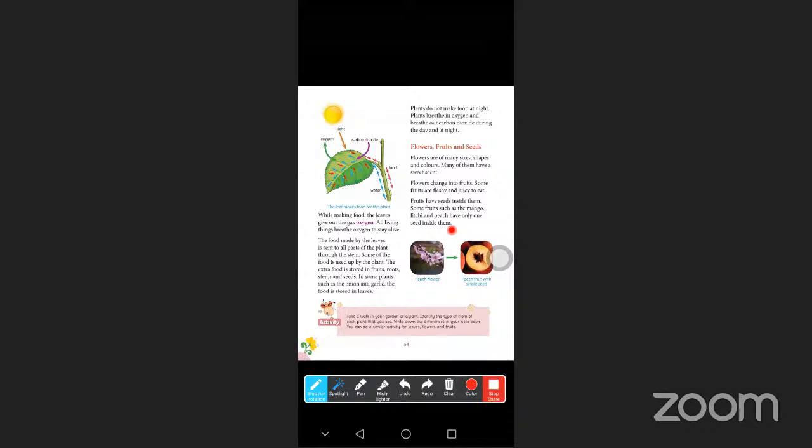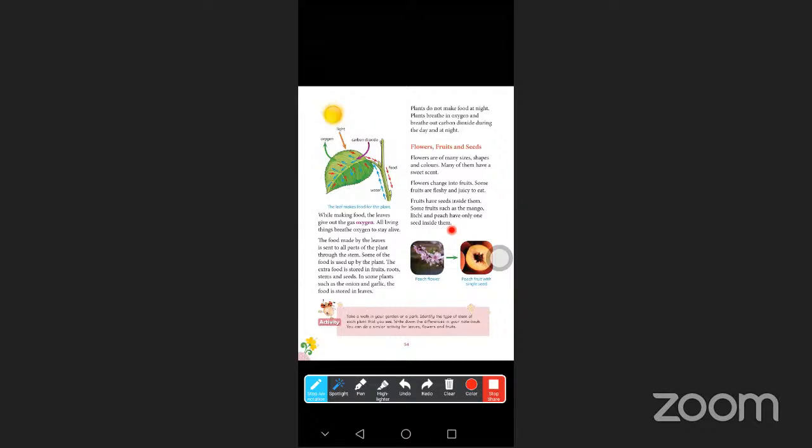So only one seed is there. What are those fruits? Mango, and also what, Nana? Lychee. Okay. Next, do you have an idea of a fruit with only one seed inside? I know only mango very well, and also lettuce.